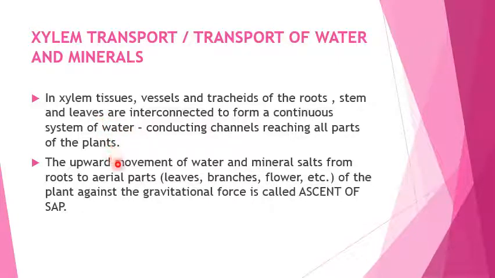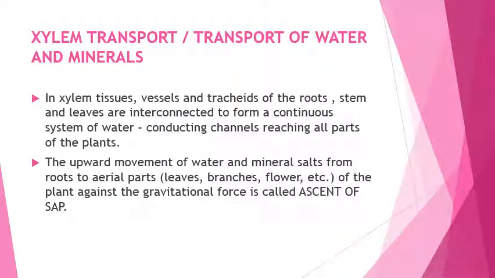The upward movement of water and mineral salts from the roots to the aerial parts, that is the leaves, branches and flowers of the plant, against the gravitational force, is known as ascent of sap. So what is sap?